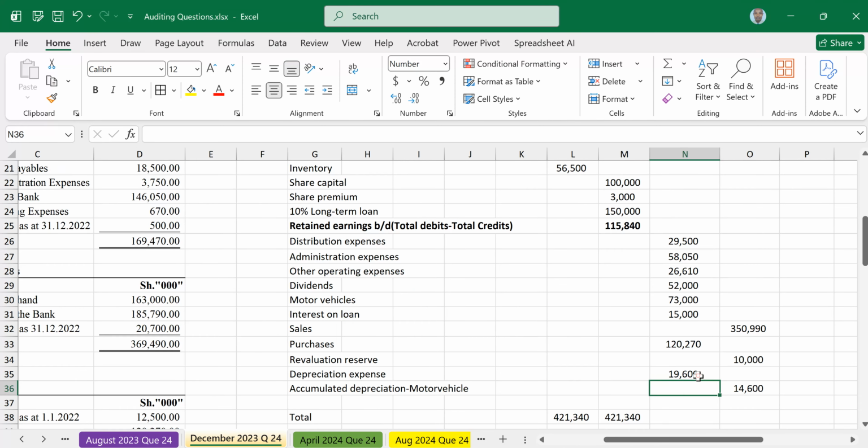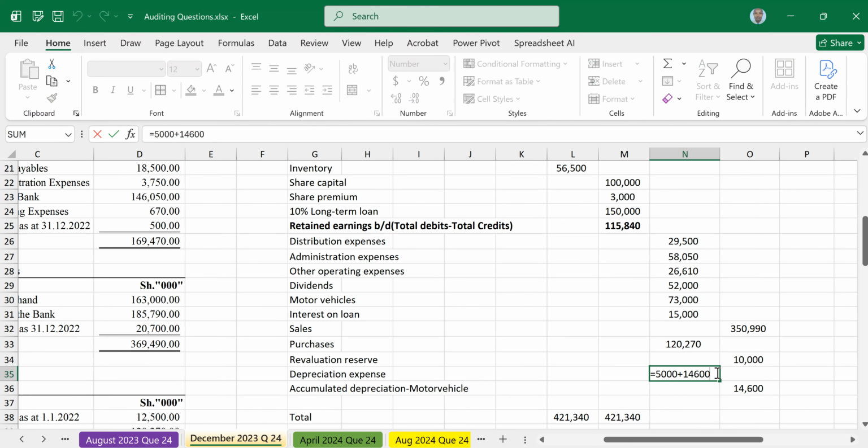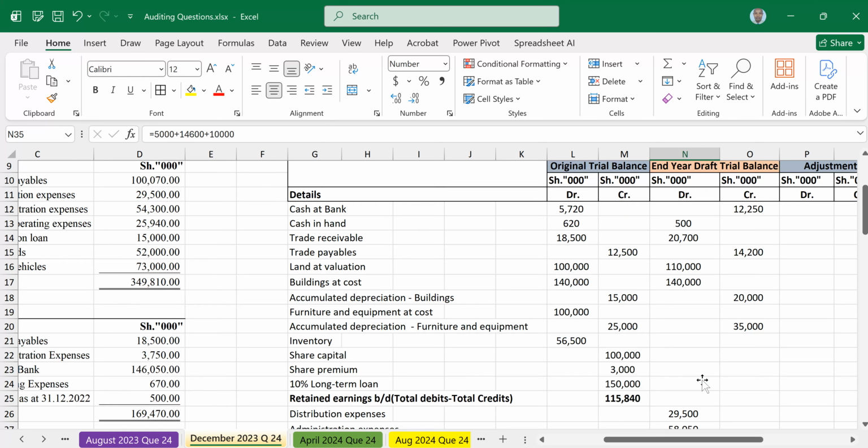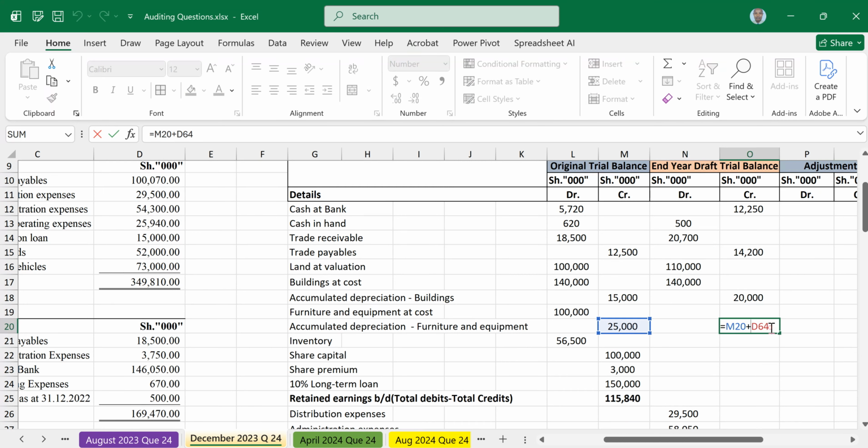So double click and just add plus 10,000. Now the same 10,000 will be added to accumulated depreciation for furniture. In fact, I had already added that. Just add what we have, the 25,000, plus 10,000. That gives us 35,000.